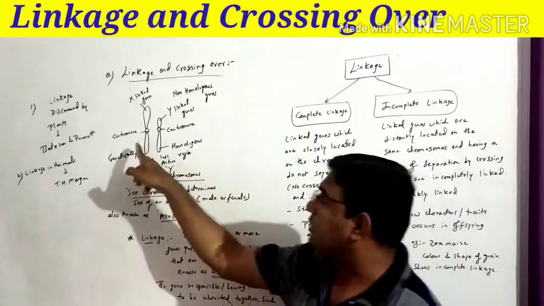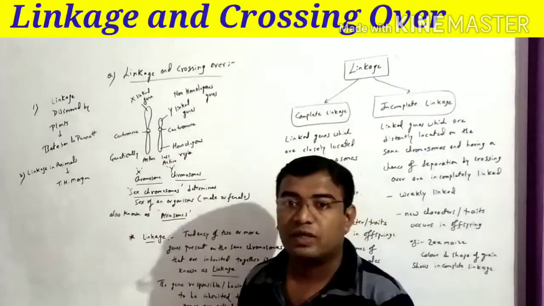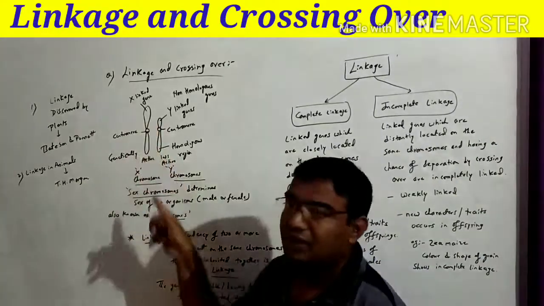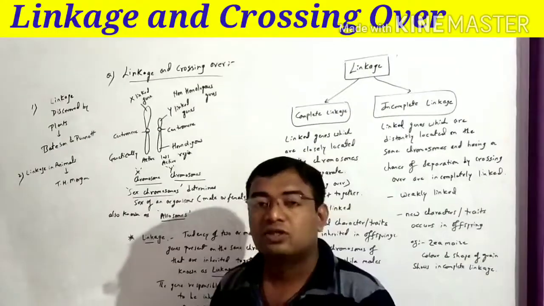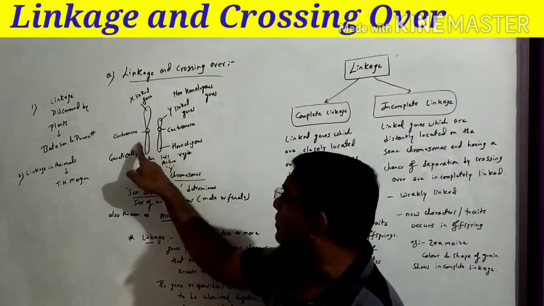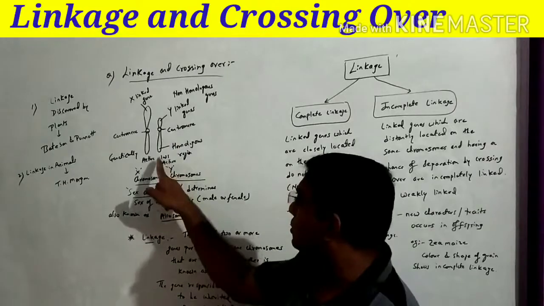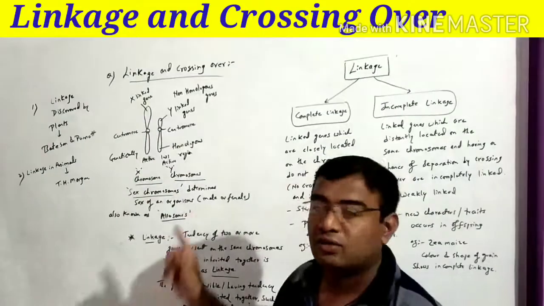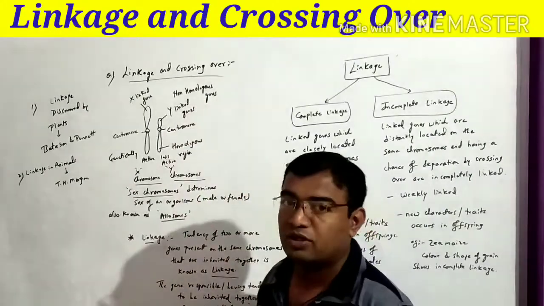Let us start with the concept of linkage and crossing over. In linkage we can see there are two different kinds of chromosomes. One is the X chromosome, one is the Y chromosome. X chromosomes are longer in size, Y chromosomes are shorter in size. X chromosomes have the homologous region. You can see both the regions are the same. This is the homologous region. The upper regions are known as the heterologous, or non-homologous regions.